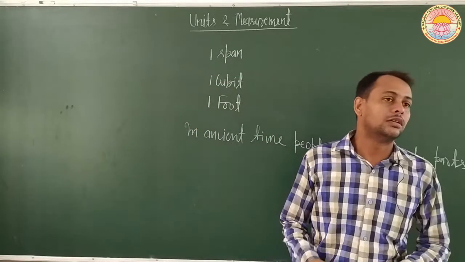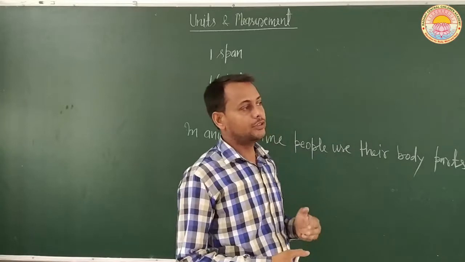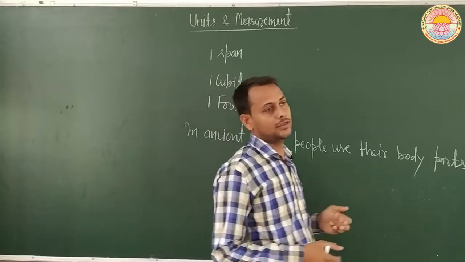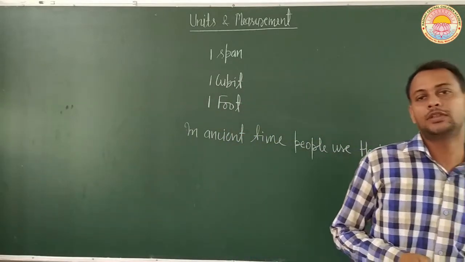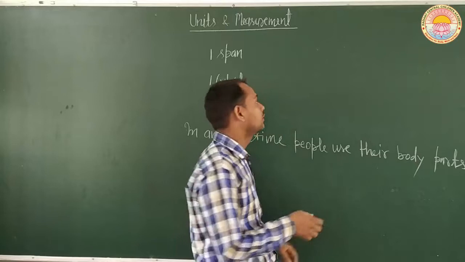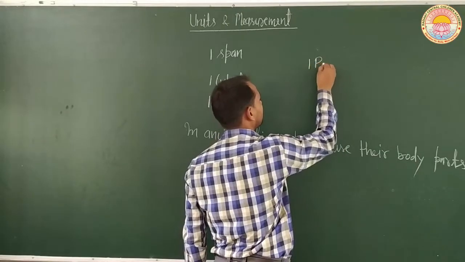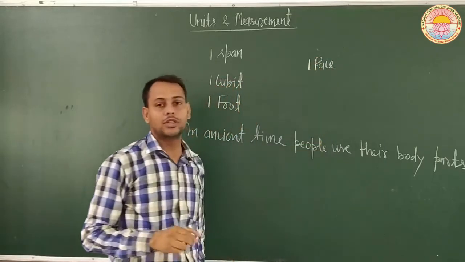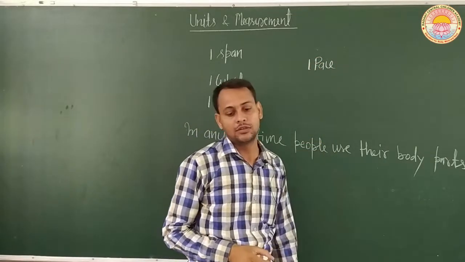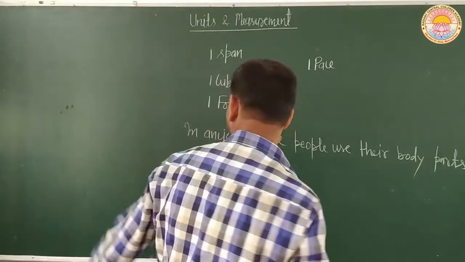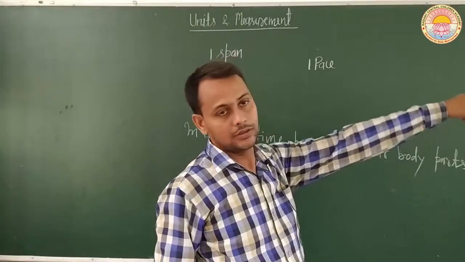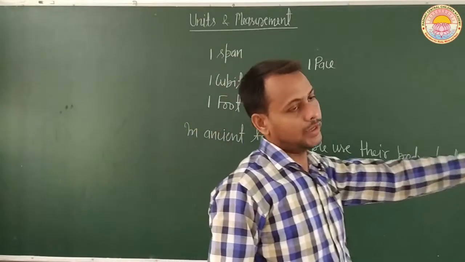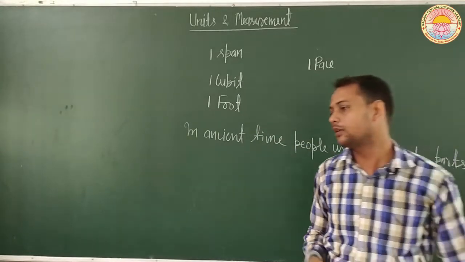Similarly, the distance covered by a person in one step, if a person is traveling, is known as a pace, which is called one pace. The distance covered by a person in one step is called pace. So a person can measure the length from this end to this end. He can travel from this end to this end, and then he can tell how many paces.